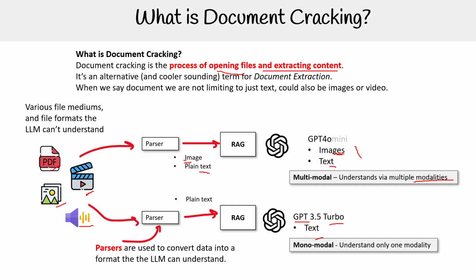And so a parser is used to convert data into a format the LLM can understand. I know it sounds very similar to the word transformers, but the term here is parser, and maybe transformers could be an interchangeable term. There are many open source tools, some simple, some complex, some that are utilizing LLMs themselves to transform or parse that information. But understand that this is a huge challenge for a lot of RAG pipelines. Is how do I get a document format into the format that I need for my LLM to understand? Okay.